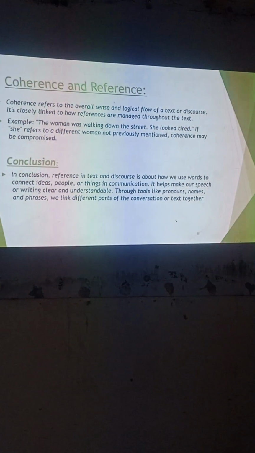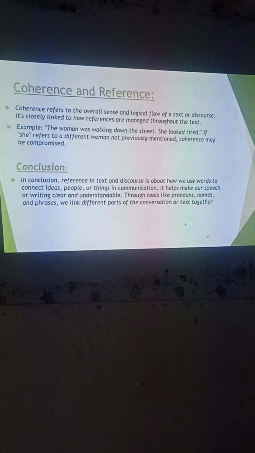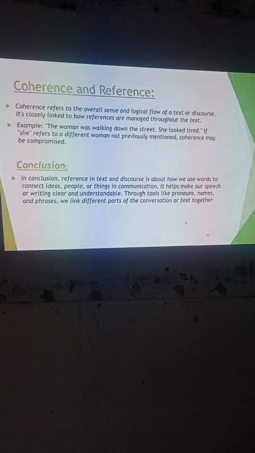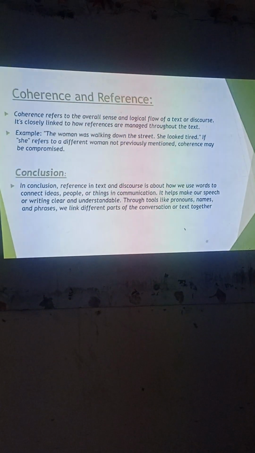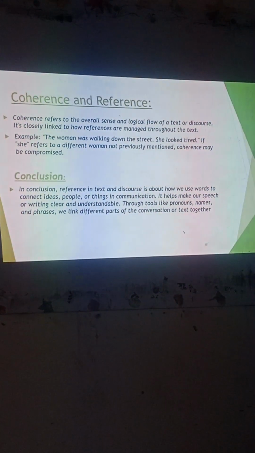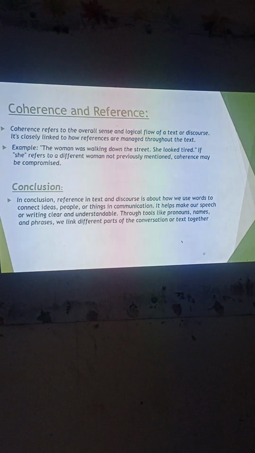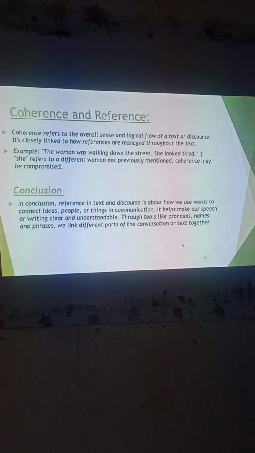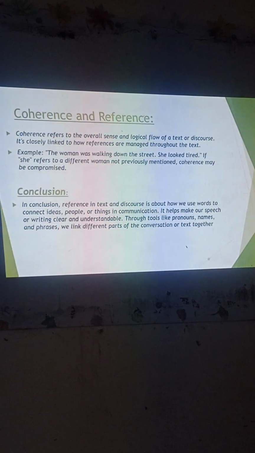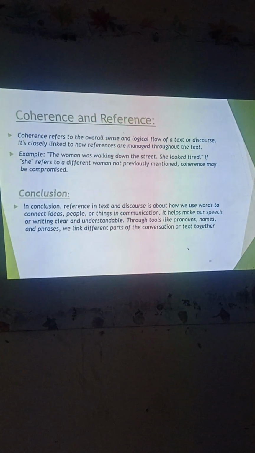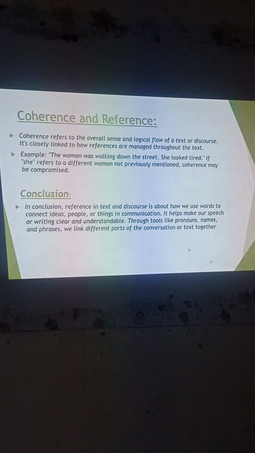If you separate both the sentences, the woman was walking down the street, and then the indication is toward another woman. She looks tired. You may interpret in that situation in the context of discourse. Yes, there is possibility that both were going to reach a point, and the other is now exhausted. Maybe she is sitting in a corner, and the second woman is just walking down the street. Now you can interpret like the woman is walking down the street. She looked tired. So that is the power of discourse.